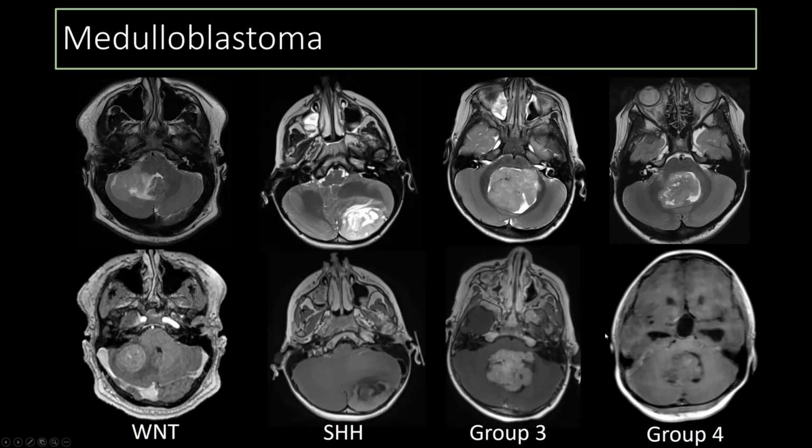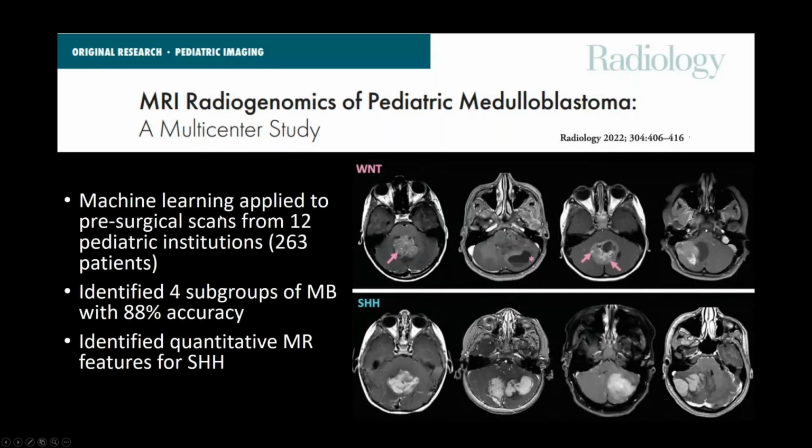The other thing is that group 4, I think, tends to enhance less than group 3, is the description. And it's important to recognize these features because the prognosis is different. So wingless generally has the best prognosis, whereas group 3 and group 4 have the worst prognosis. And radiogenomics has been applied to pediatric medulloblastoma. This was a multi-institutional study from 12 pediatric centers where they used machine learning, and they were actually able to identify the 4 subgroups of medulloblastoma with 88% accuracy. So this was an example of a couple of their tumors.